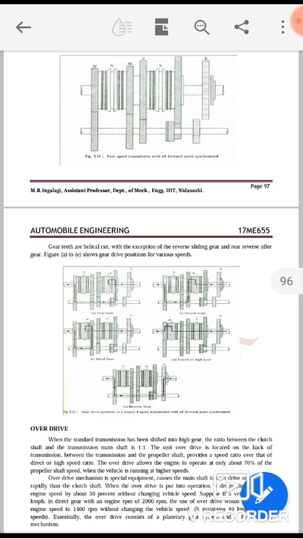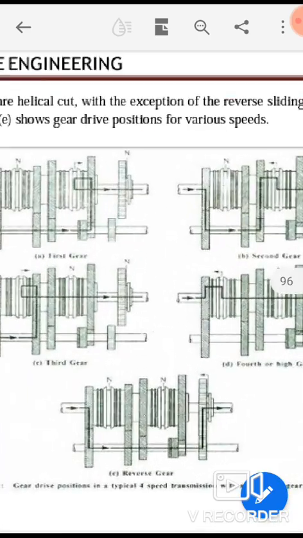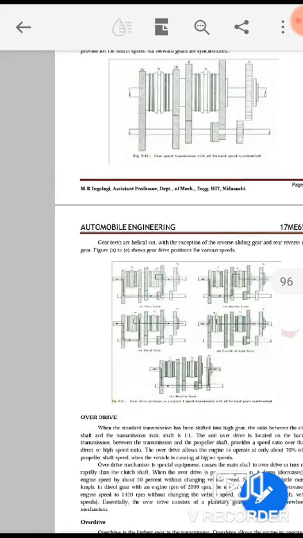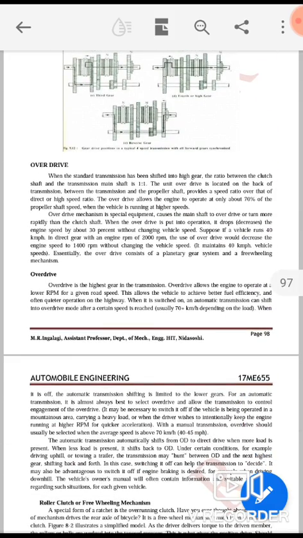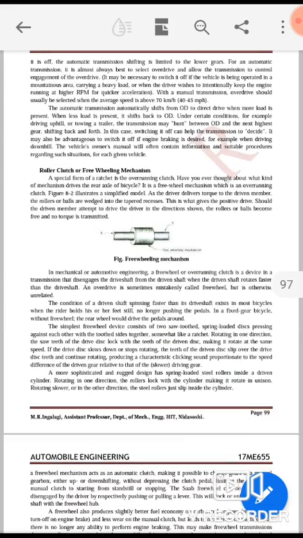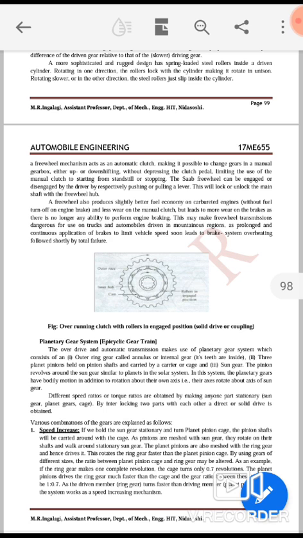Figures A to E show the gear drive positions for the various speeds. Figure A to E, you are having 5 diagrams here, so those show the drive positions for 5 various speeds, A B C D E. Now one by one we'll discuss overdrive and then the clutch or freewheeling mechanism.